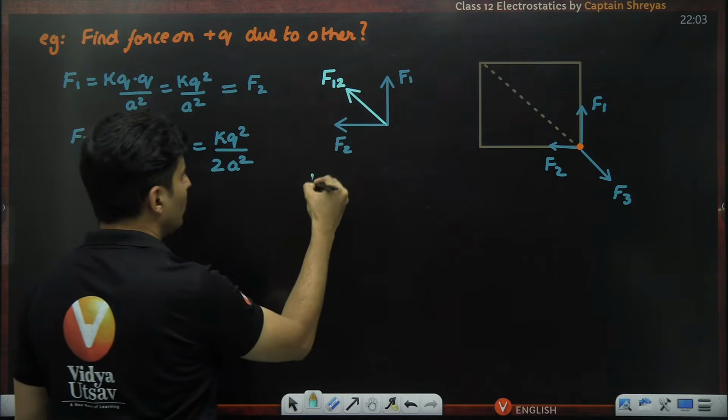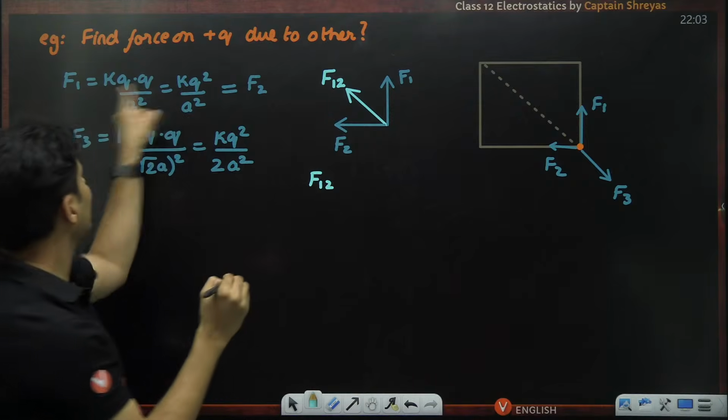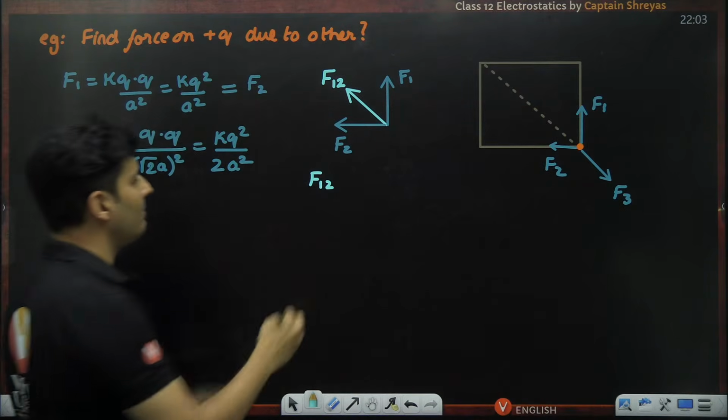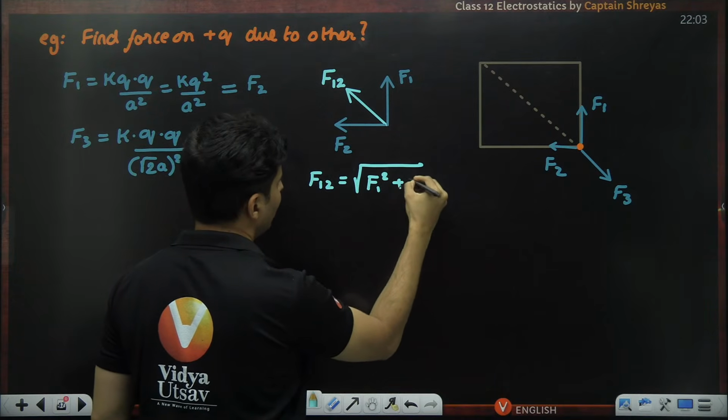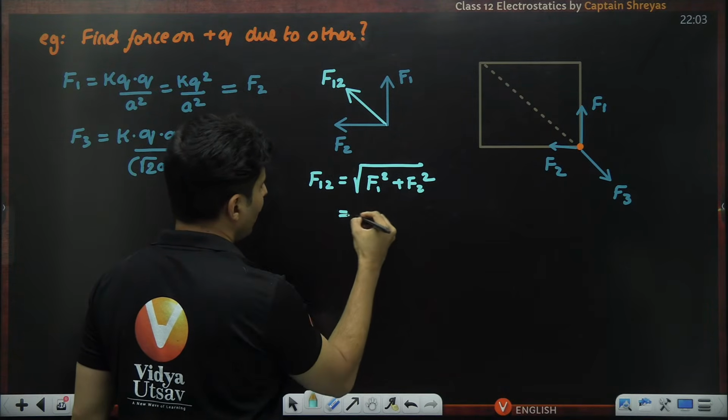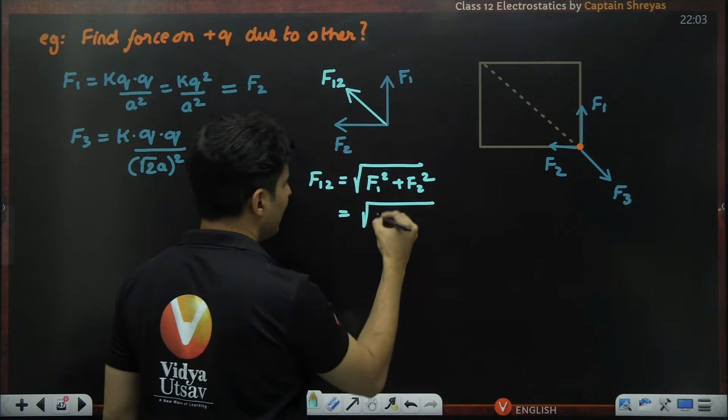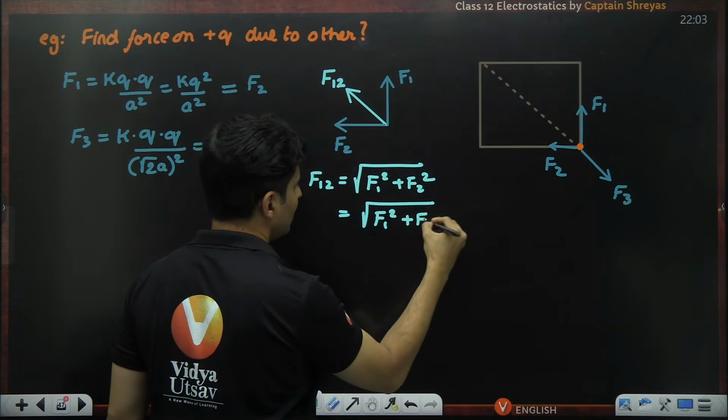How much will F12 be? One good thing is F1 and F2 are both of the same magnitude. So even if I do root of F1 square plus F2 square, I just know one thing, that since they are the same in magnitude, I can just do this.